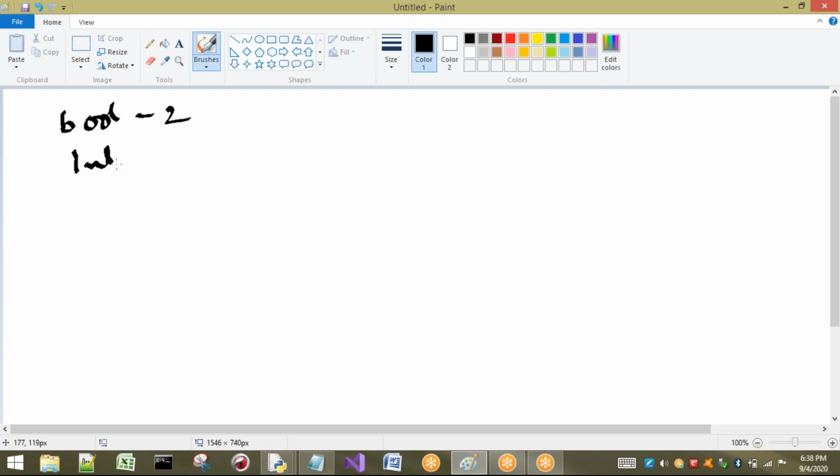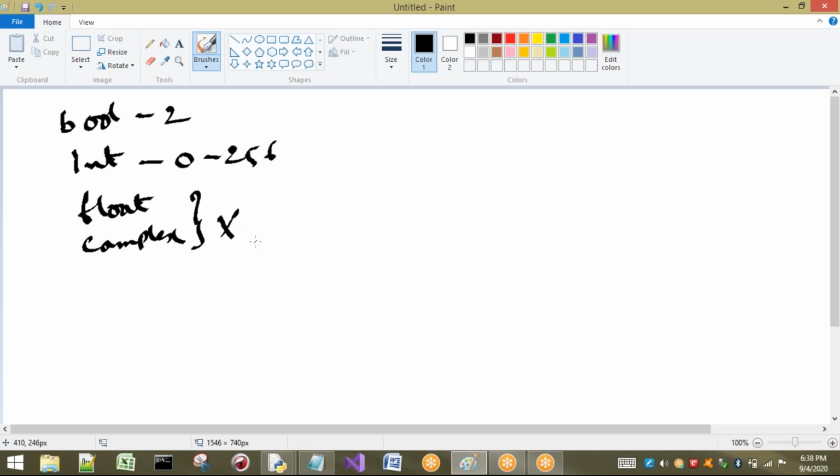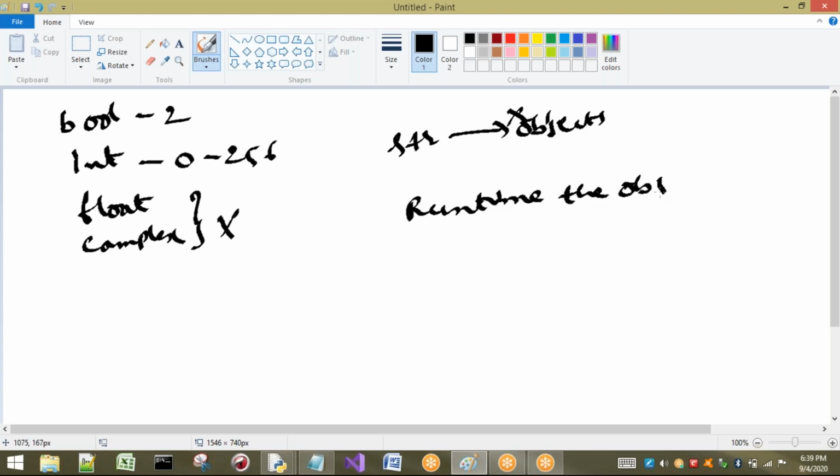What about int? 0 to 256 objects will be created. Next, what about float and complex? These two are not applicable for reusability, so we should not talk about this. Then what about str? Str means string type. Here by default we are not going to have any objects. So at runtime the objects will be created. Very important point: at runtime the objects of string will be created.